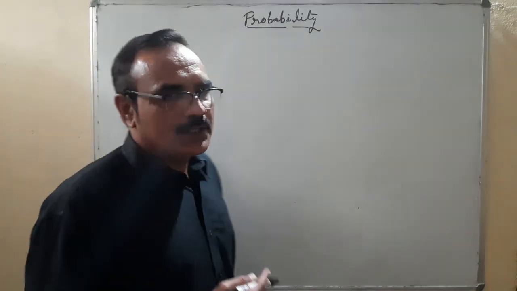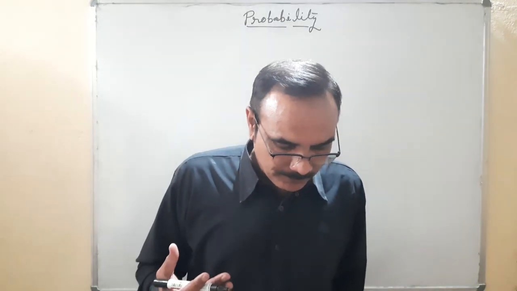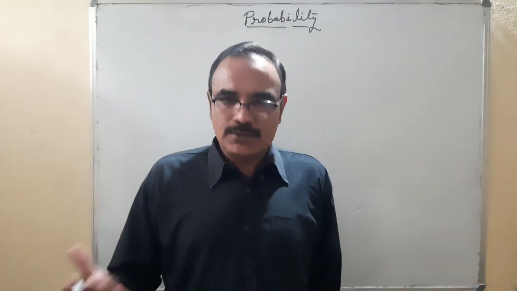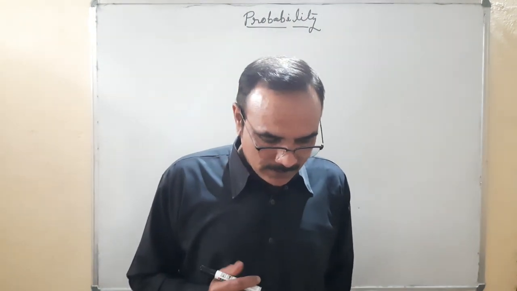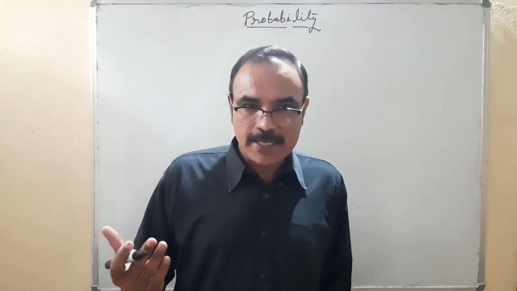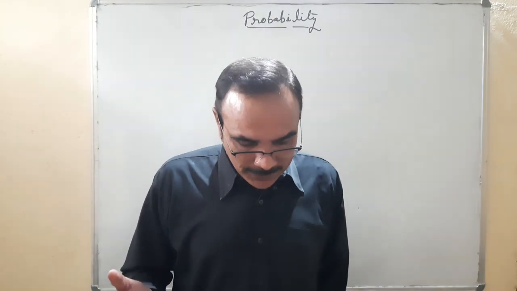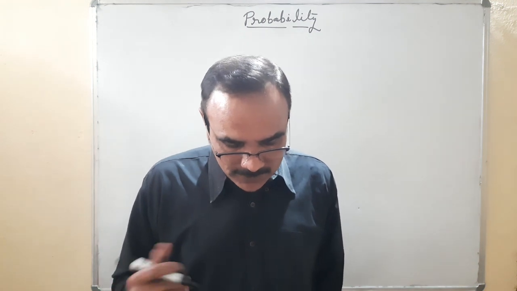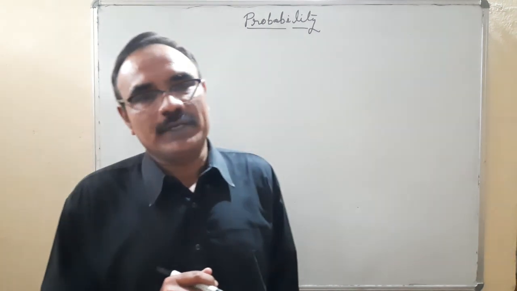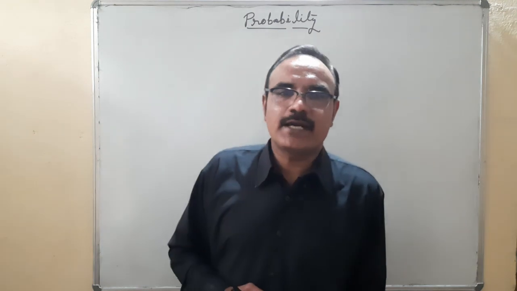Suppose I use some terms like: it will probably rain today. Second, I doubt he will pass in the exam. And most probably Kavita will stand first in the annual examination. These three examples are given in your NCERT book.